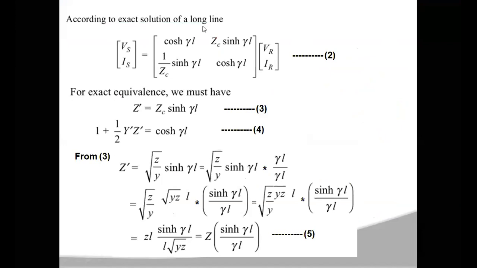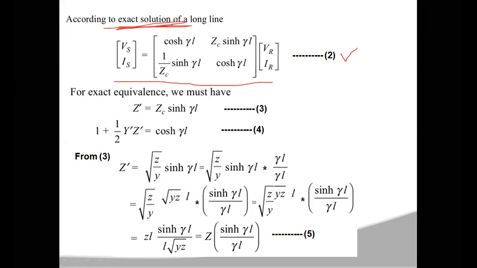According to the exact solution of the long transmission line, which we discussed in the previous class, the sending end voltage and sending end current are expressed in matrix form as: cos gamma L, Zc sin gamma L, 1 by Zc sin gamma L, cos gamma L, multiplied by VR and IR. This is the exact solution. We developed this equation in the previous lecture, Vs and Is in terms of VR and IR for a long transmission line.